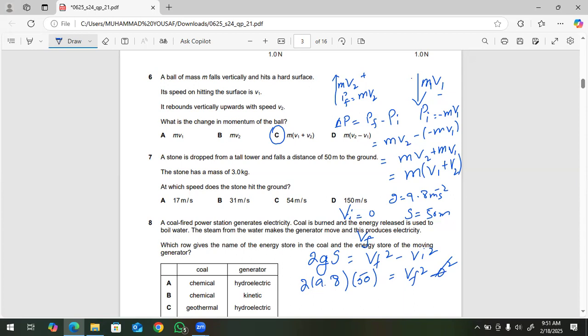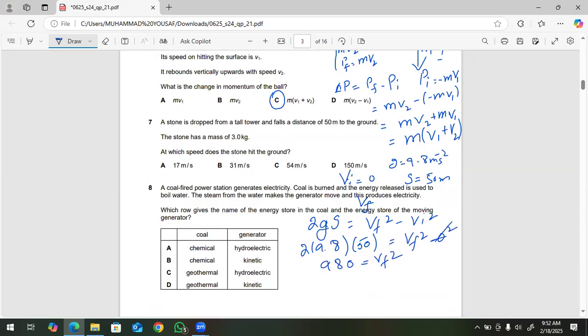So we multiply 2 by 9.8 and 50. The answer will come 980, I think. So yes, 980 is vf squared, and the value of vf will be 81 point something meters per second. This is the final velocity with which it hits the ground. So the best option is B.